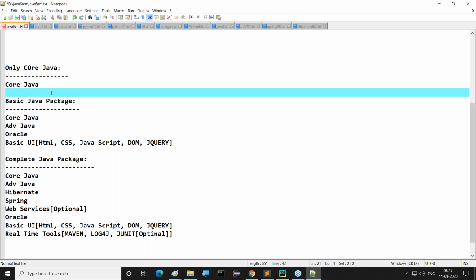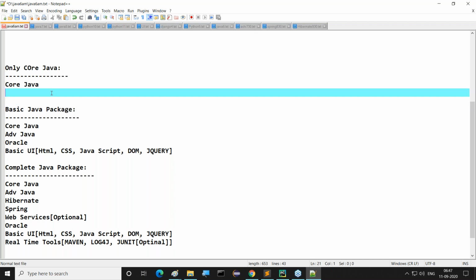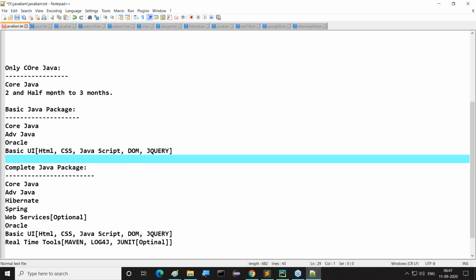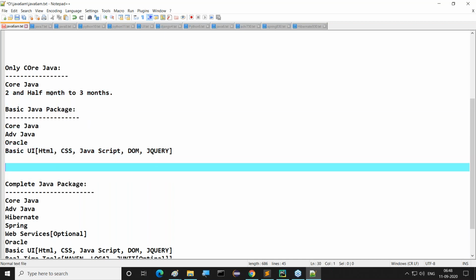If you want to learn only core Java, guys, I'll give some timings and scheduling also. Just try to understand it. If you want to cover only core Java, it will take nearly 2.5 months to 3 months of time. Basic Java, if you want to cover it, will take around 4 months of time.